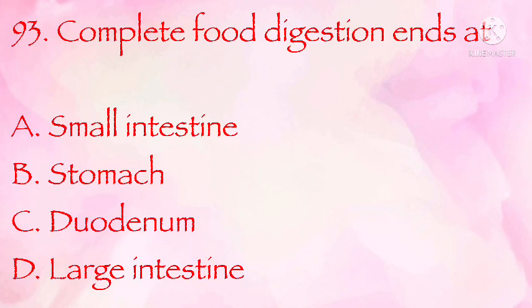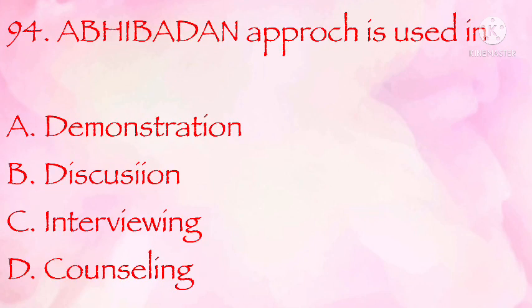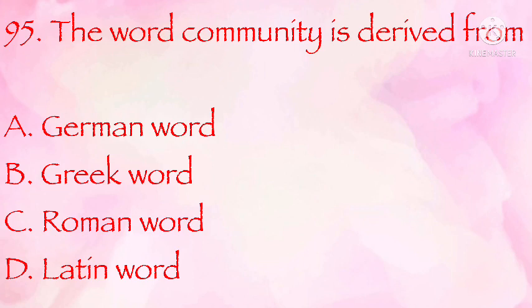Complete food digestion ends at small intestine, stomach, duodenum, large intestine. The correct answer is A. Small intestine. Abhivadan approach is used in demonstration, discussion, interviewing, counseling. The correct answer is D, counseling. The word community is derived from German word, Greek word, Roman word, Latin word. The correct answer is D, Latin word.